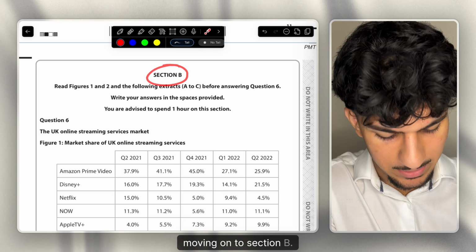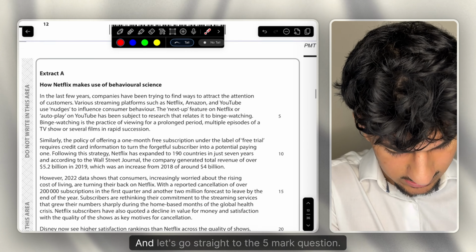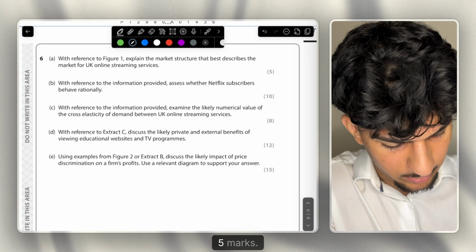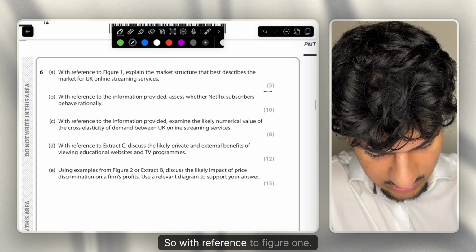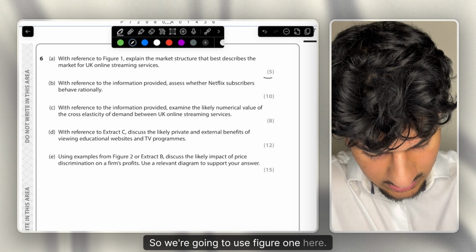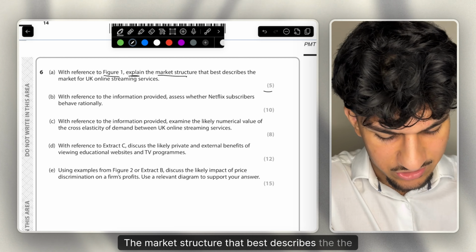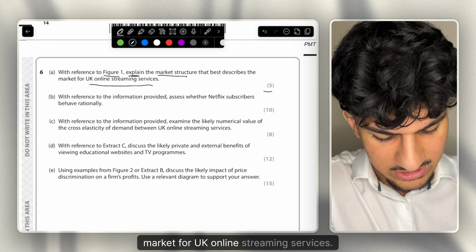Moving on to section B, let's get right on with it and go straight to the 5-mark question. Okay, so 6A, 5 marks. Let's see what it looks like. With reference to figure 1, so we're going to use figure 1 here. Explain the market structure that best describes the market for UK online streaming services.